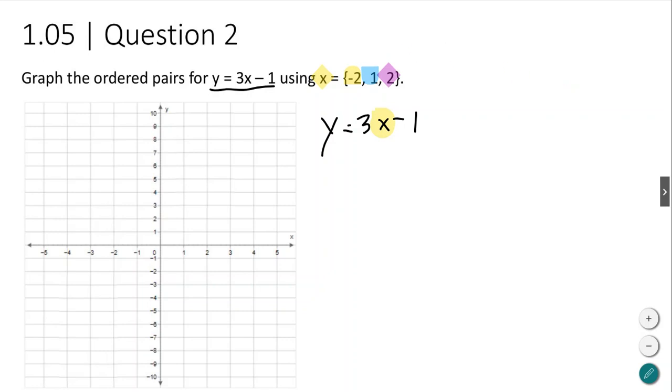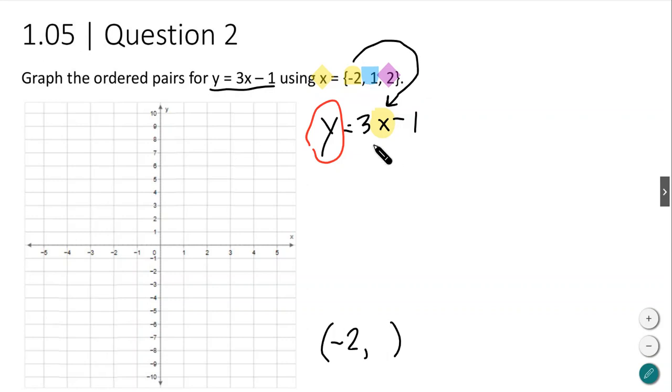Okay, so here's what we're going to do. We are going to substitute. So I'm going to take my first value, -2, and I'm going to substitute it into the equation for x, and then I'm going to solve. And the result of that is going to be a y value, so that what I end up with at the end is an xy pair. I already know what my x is. My x is -2 in this case. And then I'm going to find out what my y is. And then I can have something I can plot on the graph.